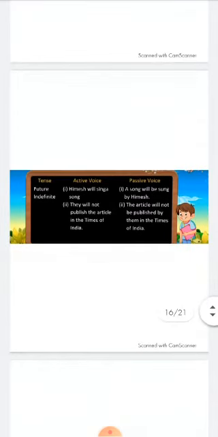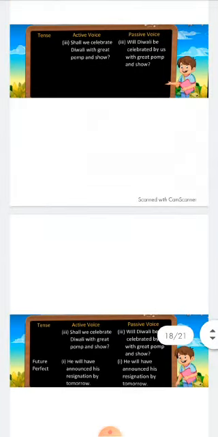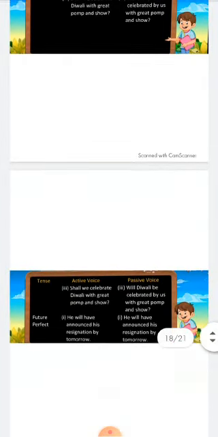Then in future indefinite, Himesh will sing a song. A song will be sung by Himesh. They will not publish the article in the Times of India. The article will not be published by them in the Times of India. Now, shall we celebrate Diwali with great pomp and show? Will Diwali be celebrated by us with great pomp and show?